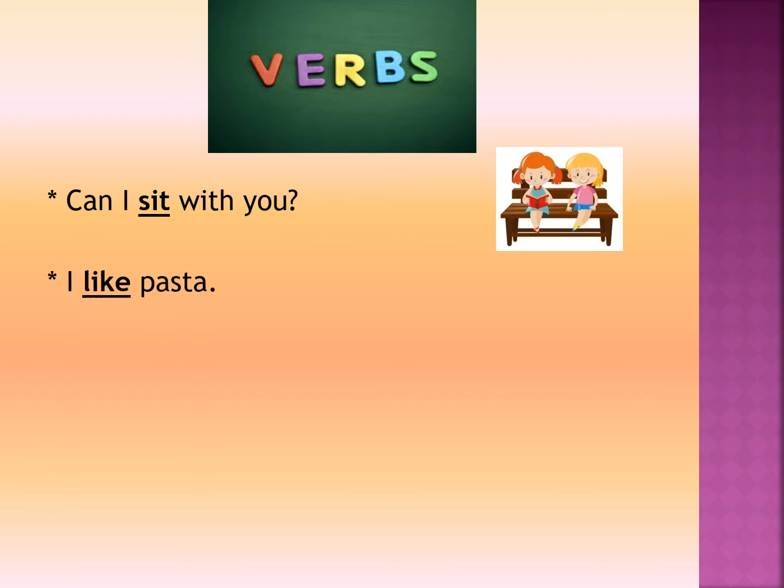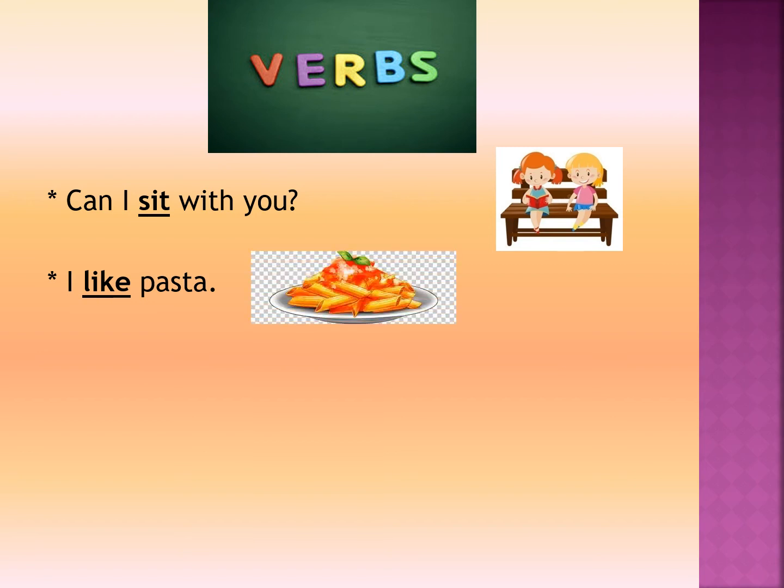I like pasta. Now children, here you must be wondering how come the word like is a verb. I know many children get confused when they get this type of sentence. So let me tell you children that like as a verb means enjoy. We use like to talk about things or people which we enjoy or feel positive about. So here the word like is an action word, a verb.